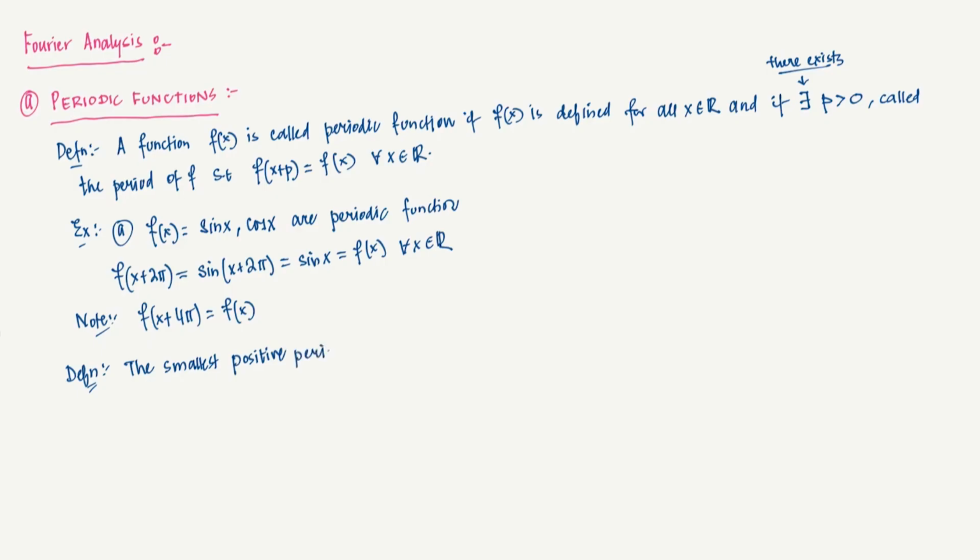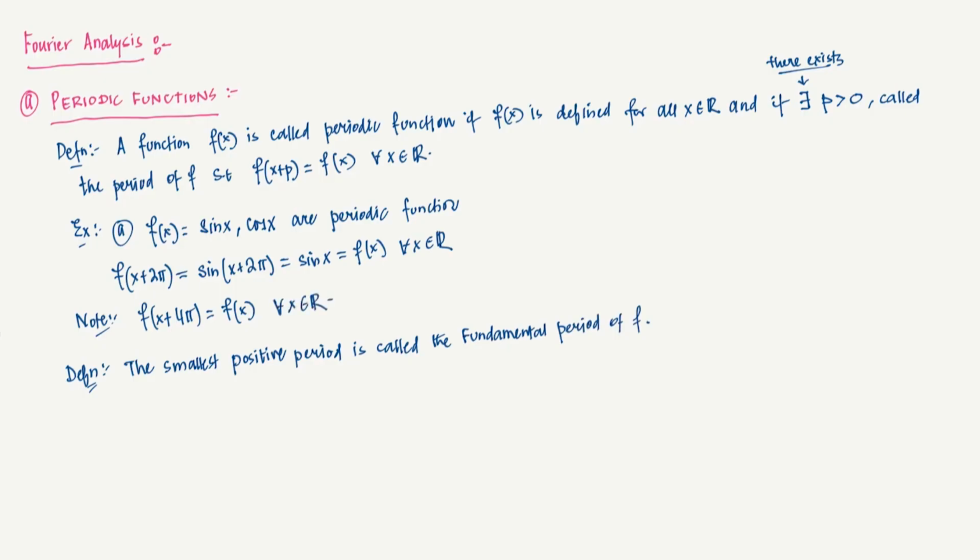We'll call it the fundamental period. In all future references, whenever we are talking about a period, we will be talking about the fundamental period of the function f. I hope this is clear. This holds for all x in R.